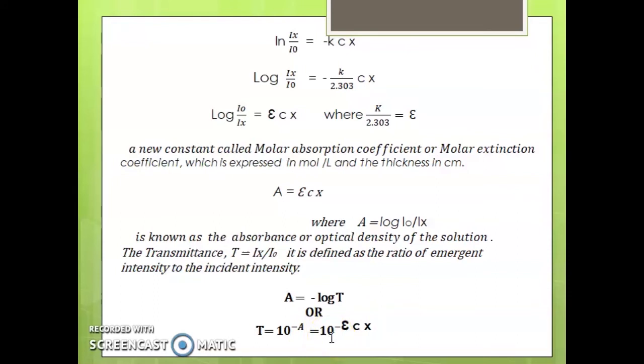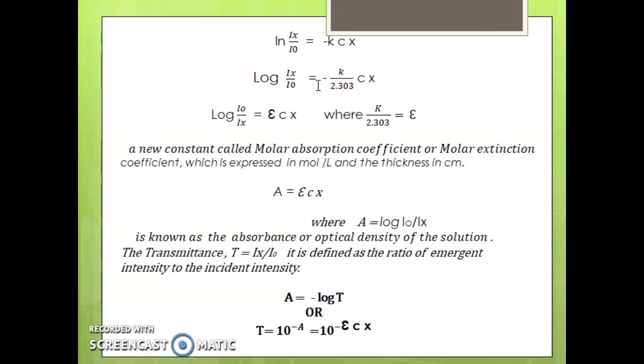Cx. It is actually the relationship log Ix by I0 equal to minus Kcx that governs the Beer-Lambert's law. Log Ix by I0 equal to minus K by 2.303 Cx.